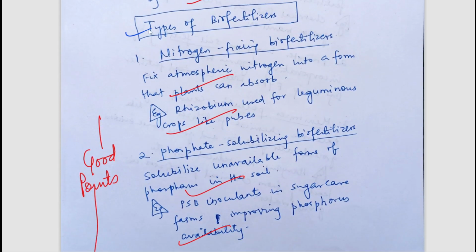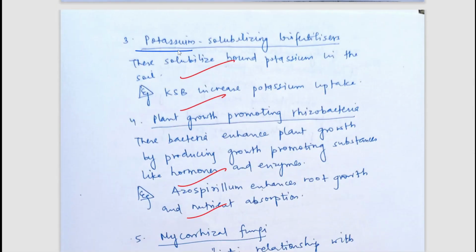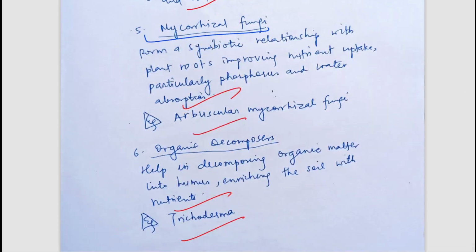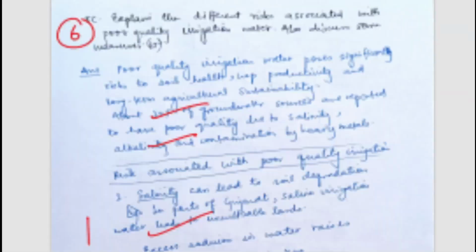Now second part of the question is types of biofertilizers. So it could be nitrogen fixing biofertilizer, it could be phosphate solubilizing biofertilizer, it could be potassium solubilizing biofertilizer, plant growth promoting one, it could be mycorrhizal fungi. So these are the common types of biofertilizers. You can simply pause and read it. Now let's move to the next question.